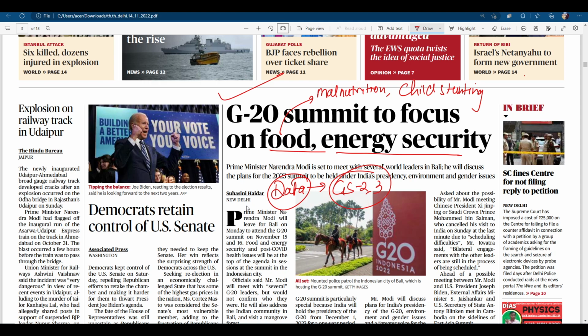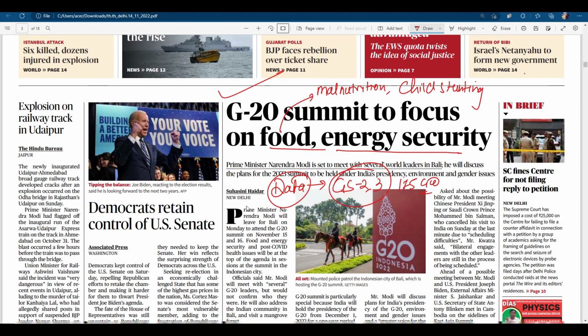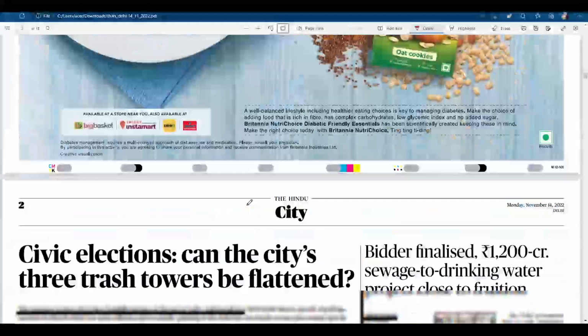Also, along with noting the data, write some names of schemes related to food security, for example Poshan Abhiyan. Related to energy security, you can mention COP21 Paris, where we made a target of 175 gigawatt from renewable sources. Clear? So maintain this and it will help you immensely. Moving on.